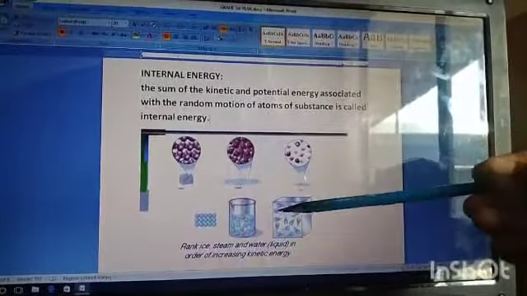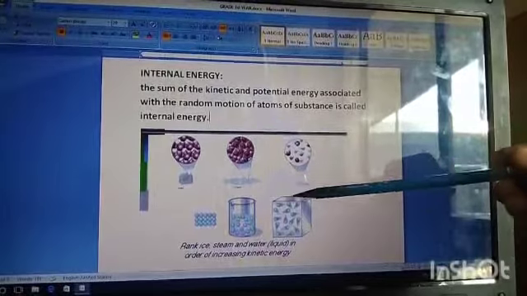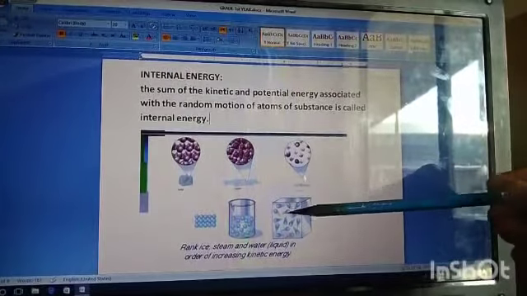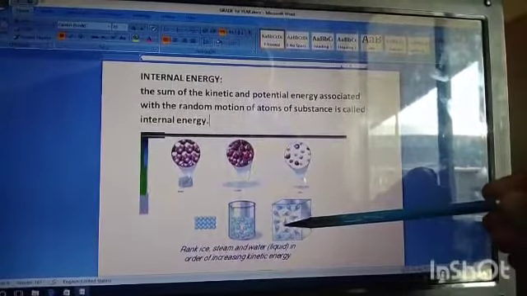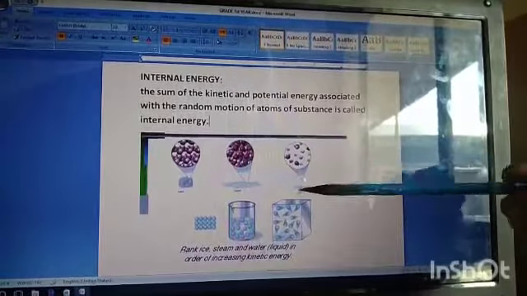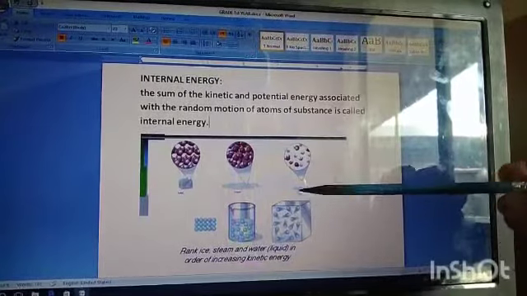In the last topic we studied work, and we saw that when work is done on the system, meaning we exert a force on the system, then the system compresses. When the system compresses, the motion of the particles changes, and when the system expands, meaning work is done by the system, the motion of the particles of that system also changes.